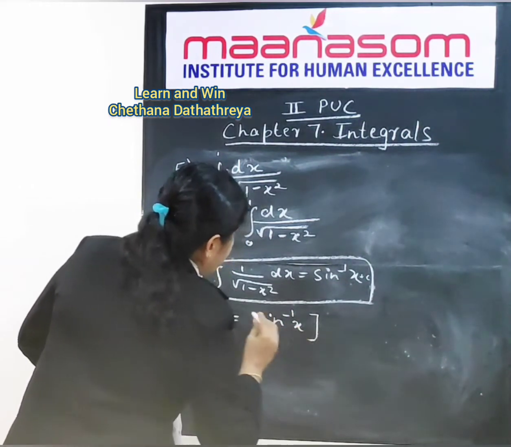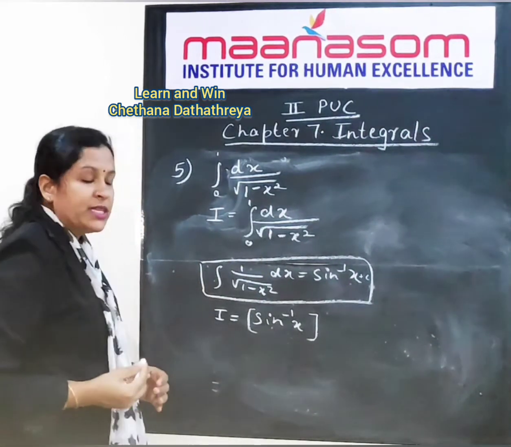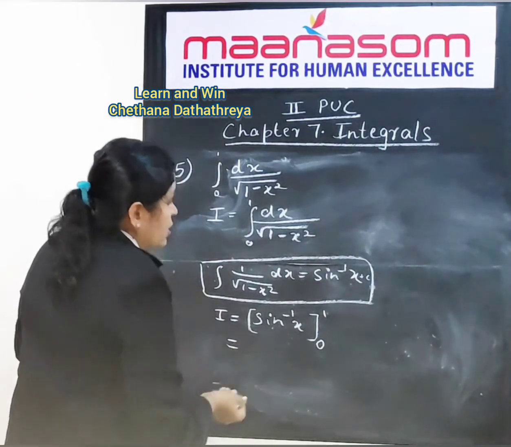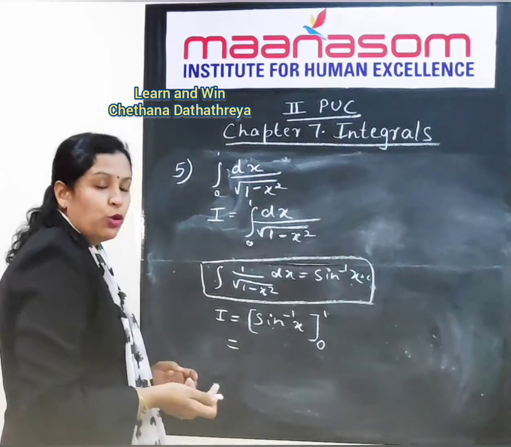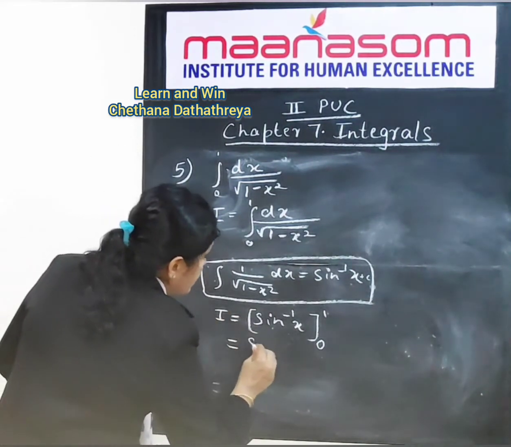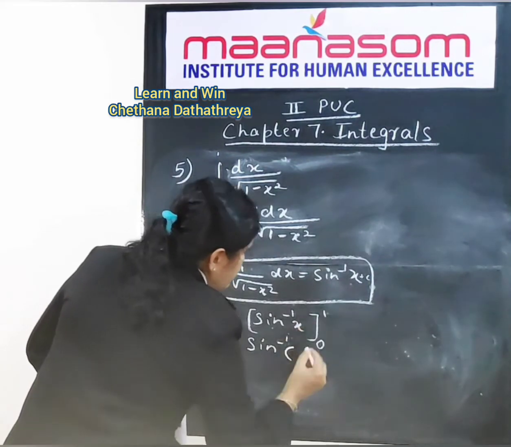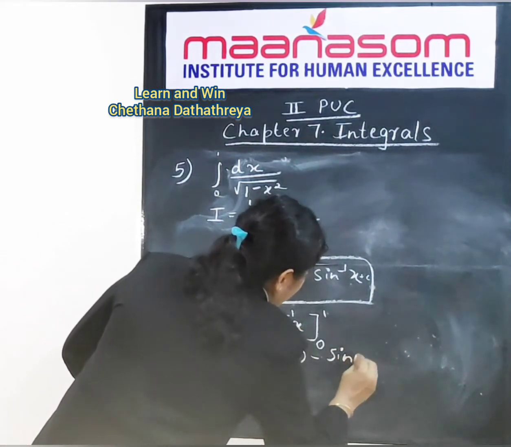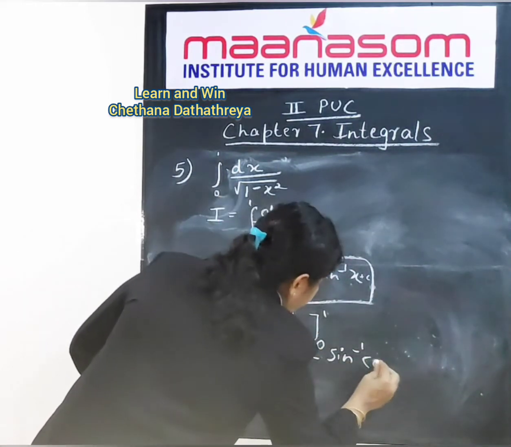And let us write the integrals. That is, the lower limit is 0 and upper limit is 1. Let us write it in brackets. Now, wherever there is x, you will have to apply upper limit minus lower limit. That is, our integral will become sine inverse, in x place we are writing the upper limit 1, minus, again sine inverse, in x place we are writing 0.